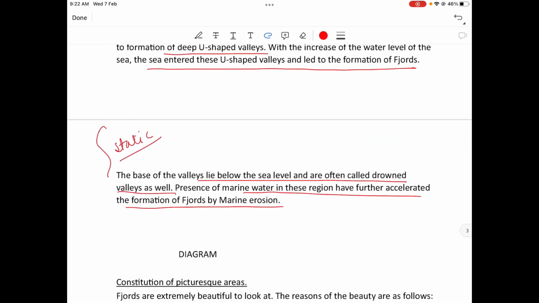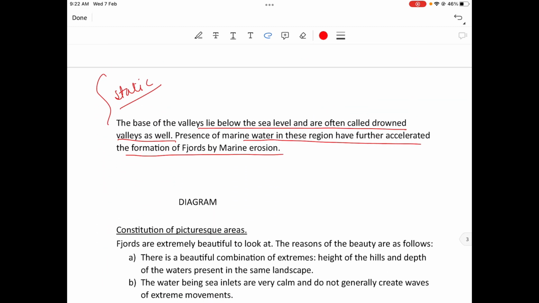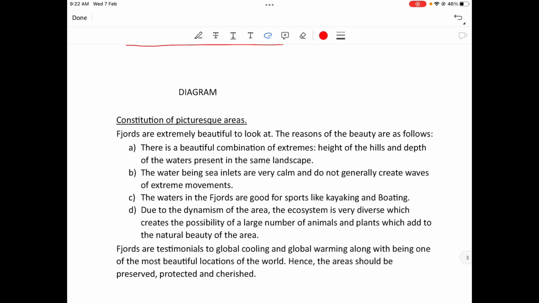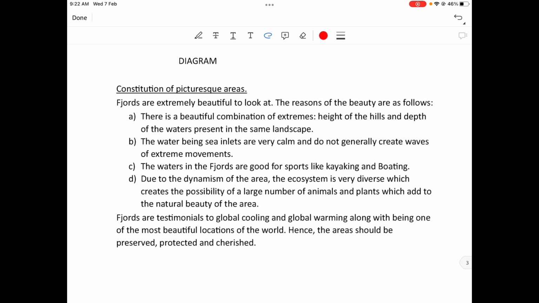And the facts should be correct. I'll come to the diagram.